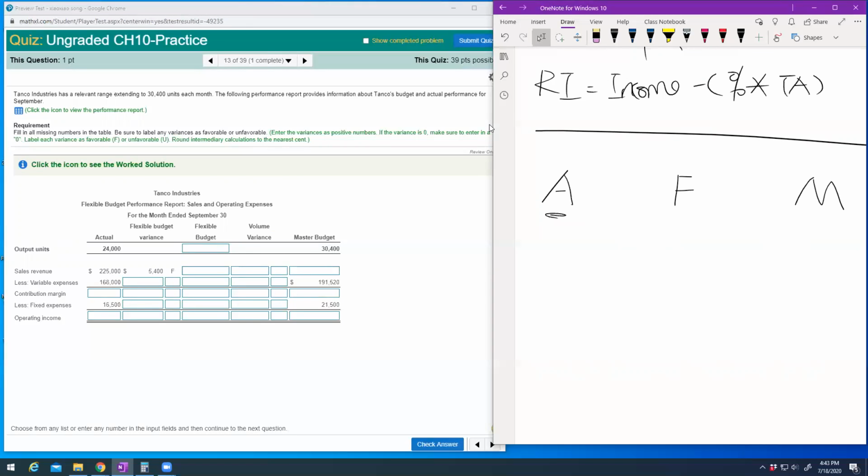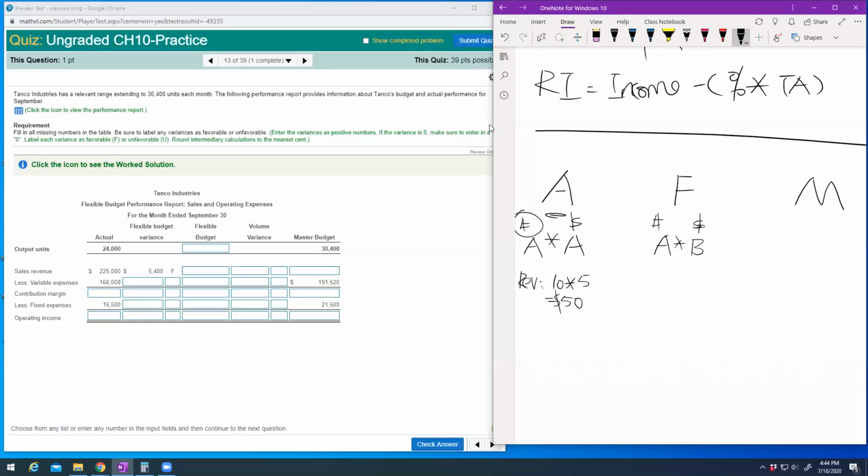So actual is your actual units times your actual price, right? Let's say for the revenue, you sold 10 units and each one is $5. So your actual revenue is $50. Then the flexible budget uses your actual units, but our budgeted price.